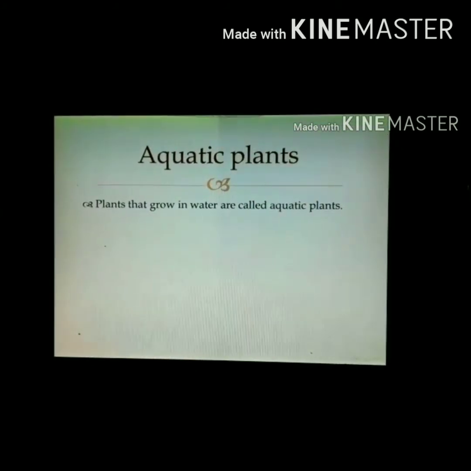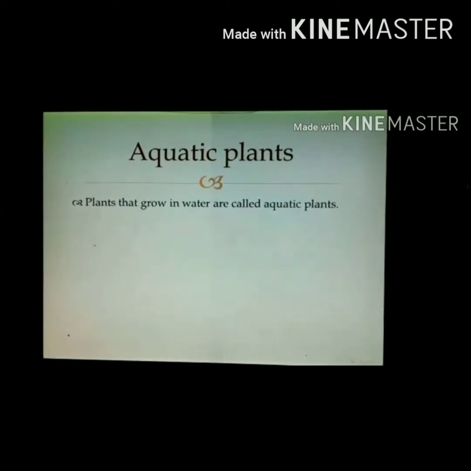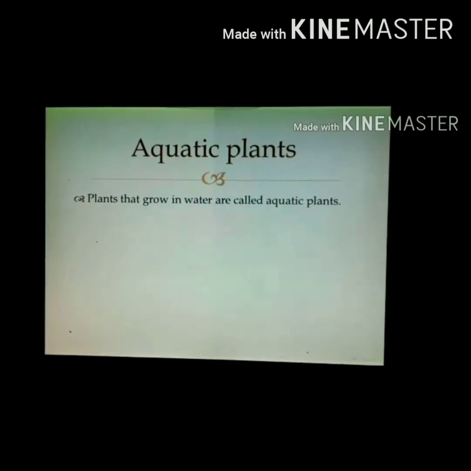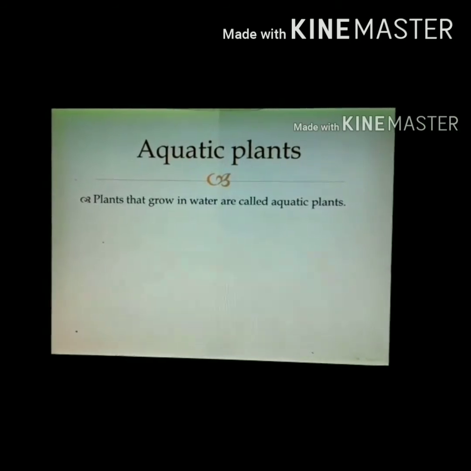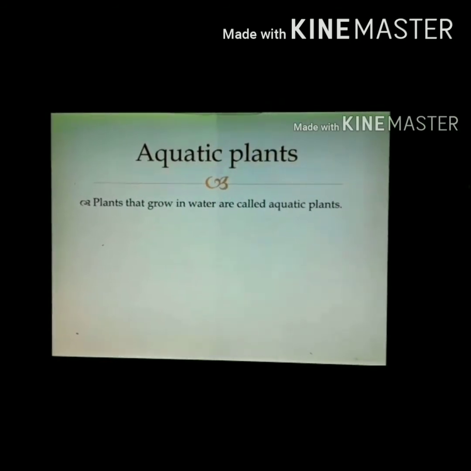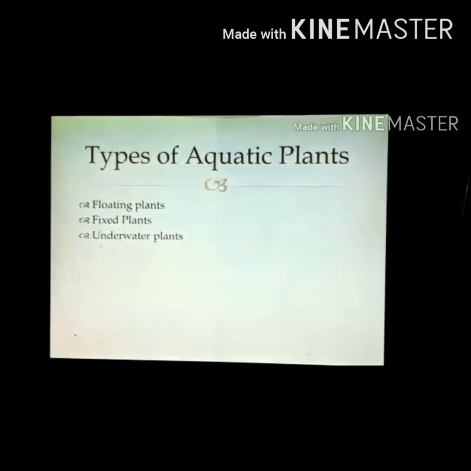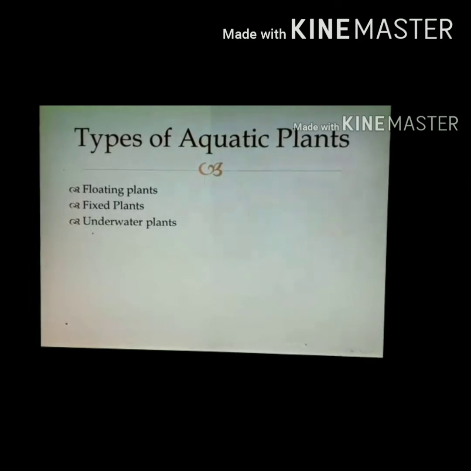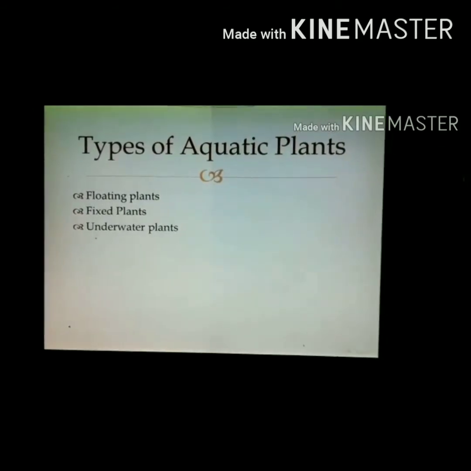This is the second type of plant, that is aquatic plant. Aquatic plants are the plants that grow in water. Now there are three types of aquatic plants. First one you are able to see in this slide. First one is floating plant, second is fixed, and third is underwater plants.